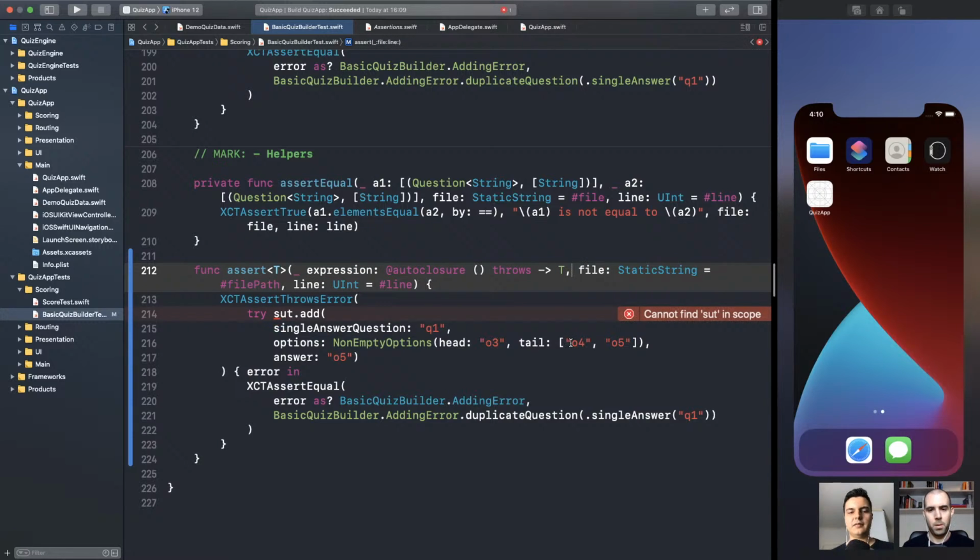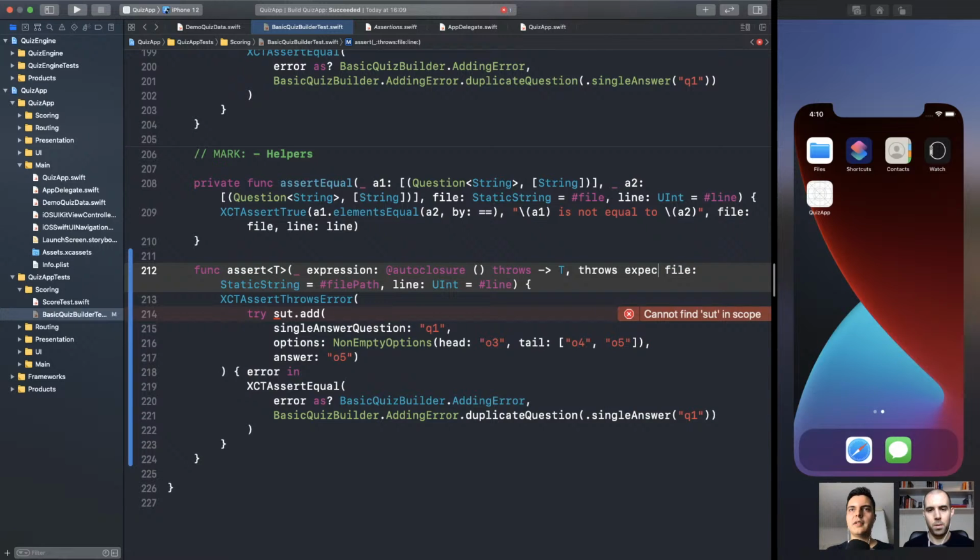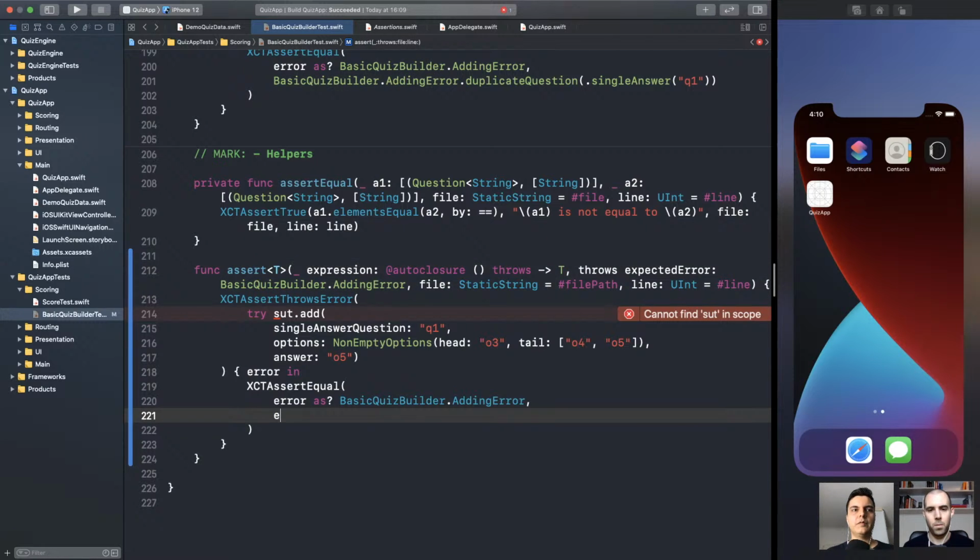And we can pass here what it should throw. So assert throws expected error. Yeah. And the type is adding error. Like this. Then we can compare with the expected error. Make sense? Yeah, and the expression needs to be substituted.